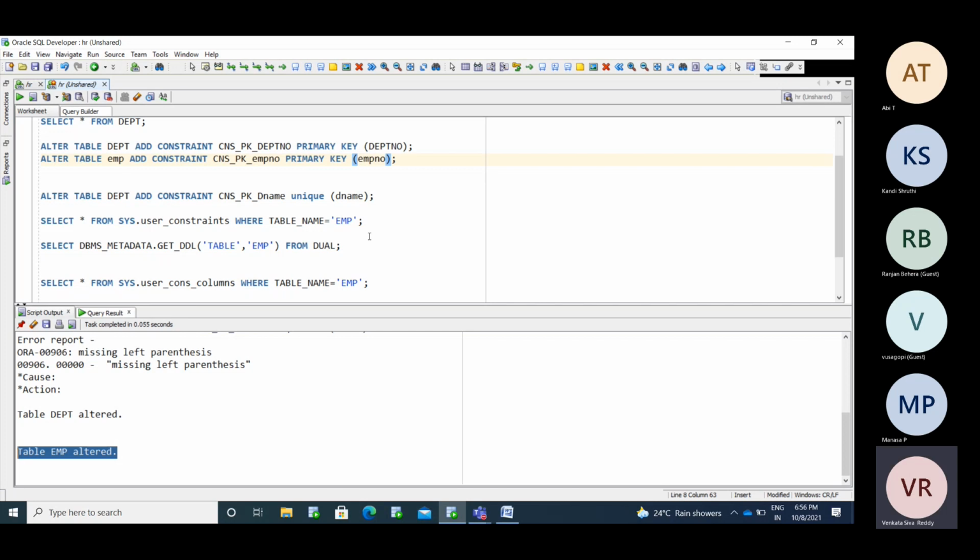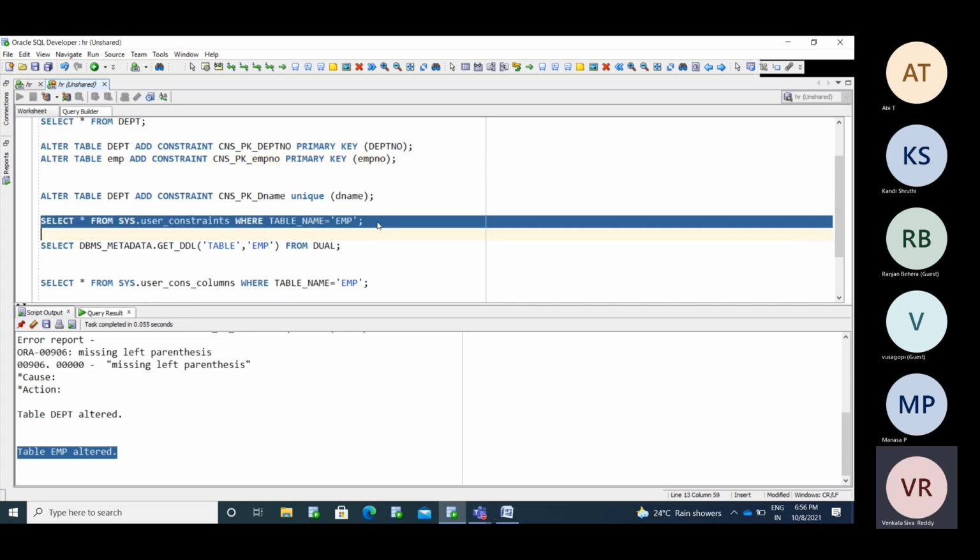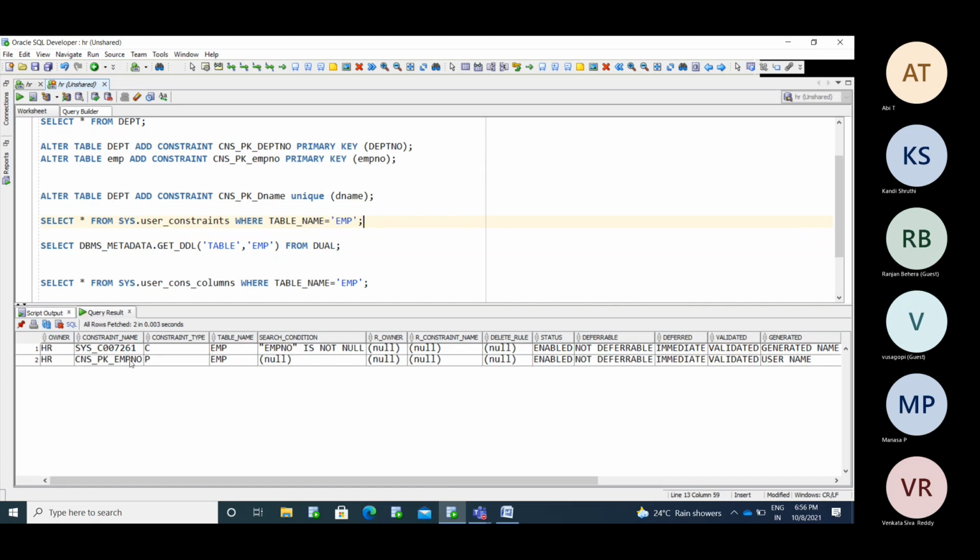See, now how many constraints does the table have? Constraint type C is for not null; if I added the primary key, the constraint type is P. Not null means that when you insert data into the table, it must be verified whether the value is present or not. If the value is not present, you are pushing a null value.